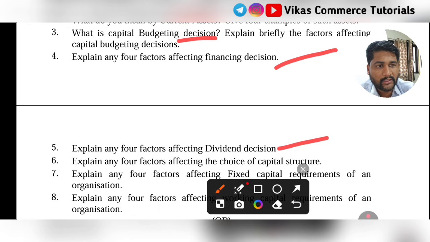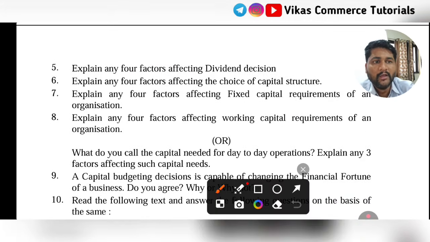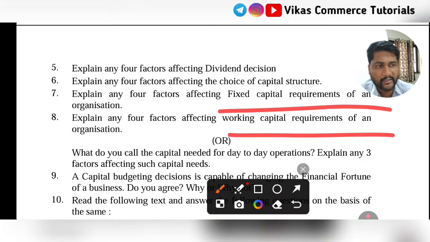Another important question from this chapter will be fixed capital requirements and working capital requirements. You need to study both. Again, both have the same points, but the explanation will slightly differ. Fixed capital is related with purchasing of fixed assets.